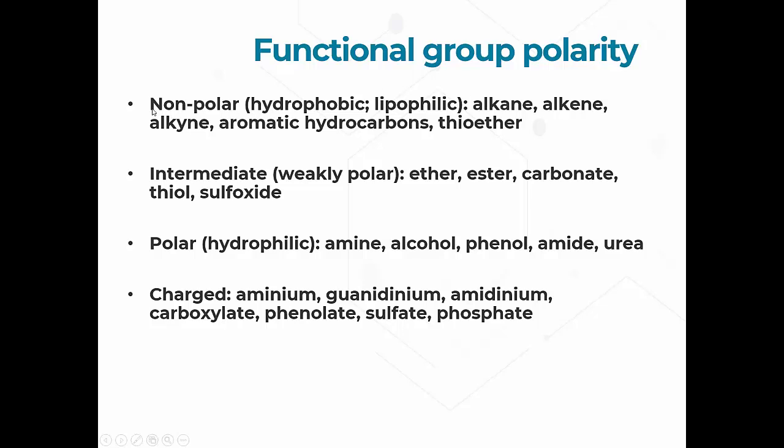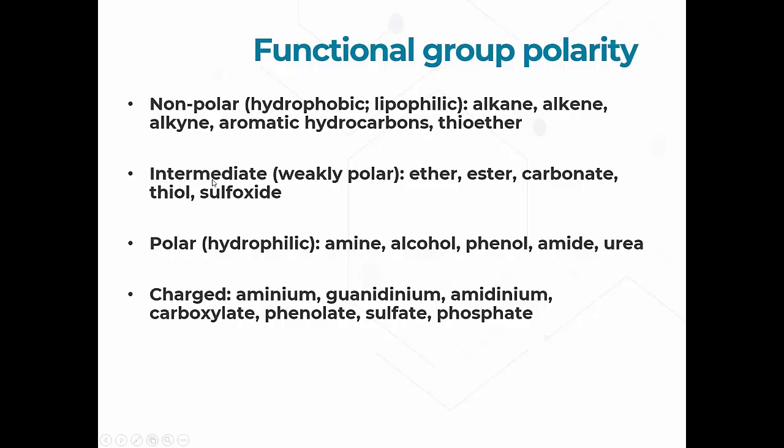Okay, so that's nonpolar. And alkenes are simply alkanes that have a double bond in them instead of all single bonds. Alkynes have a triple bond in them somewhere. Aromatic hydrocarbons, we'll talk specifically about what aromaticity is, but think benzene, stuff like that. It's just a particular form of stability that occurs in cyclic molecules that have a particular number of electrons associated with them. And a thioether is just another example where the sulfur is not much different than a CH2 in the alkane. So again, it's just another greasy material.